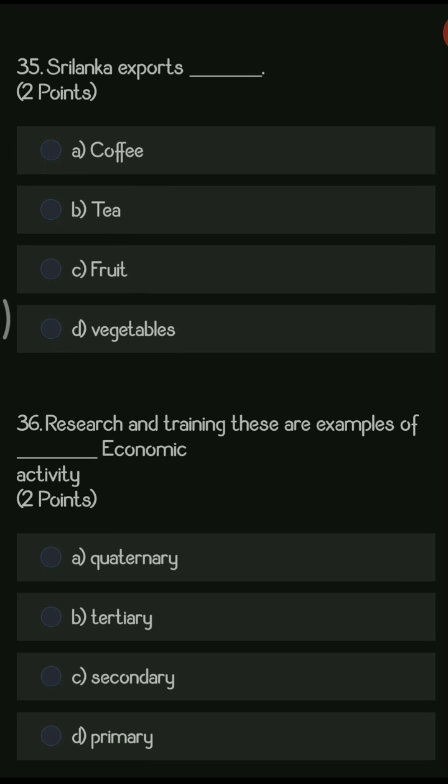Next question, Sri Lanka exports dash. So the options are coffee, tea, fruit, and vegetables. So the right answer is tea.